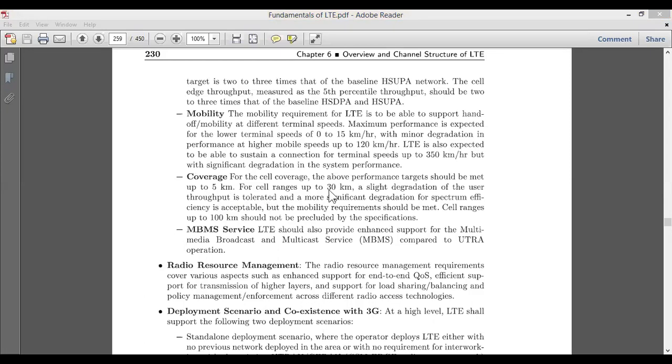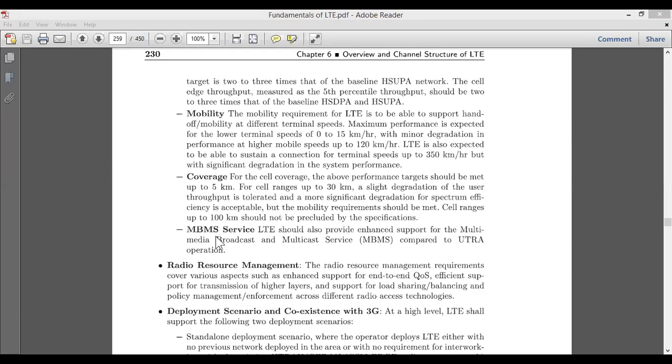Okay, so within the 30 kilometer of that particular area, you may come across the performance, and you can go with the calculation of the performance. Sometimes the cell range goes up to 100 kilometers and should not be pre-calculated by the specification. Even if the cell area is too large, we cannot change the design. So that is what they say about the coverage.